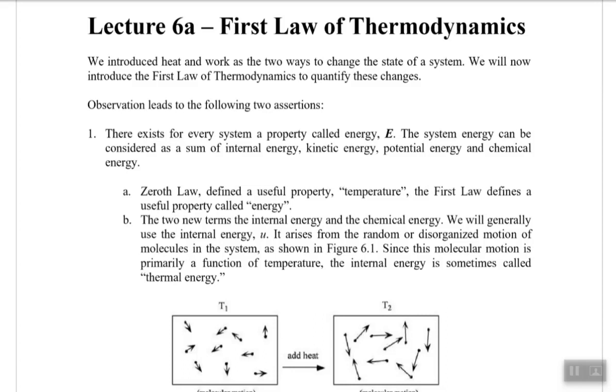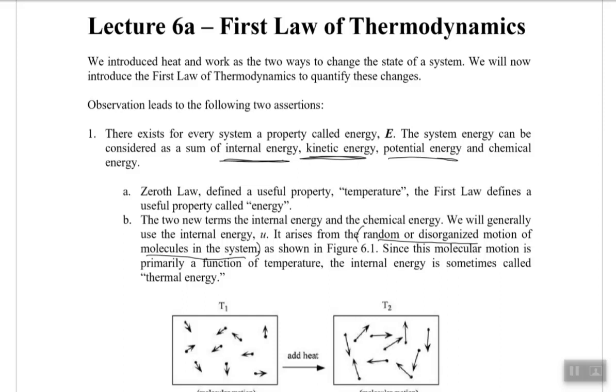You might be familiar with kinetic energy, you might be familiar with potential energy, you might be familiar with chemical energy. Today we have introduced another kind of energy, which is the internal energy. How is internal energy arising? Internal energy arises from the random and disorganized motion of the molecules. When there is disorganization and randomization of the molecules, then we would say there is an internal energy in the system.